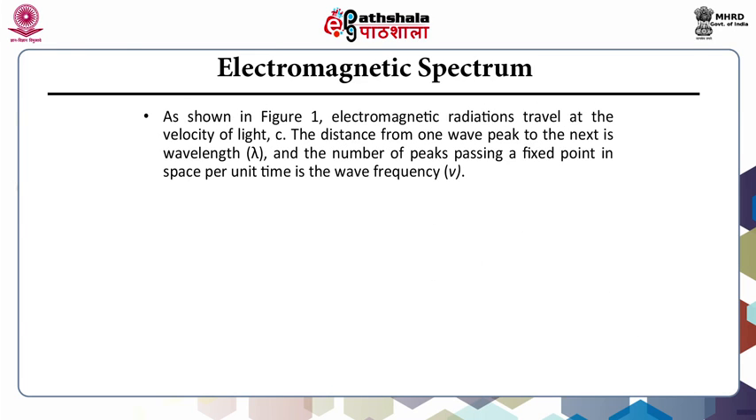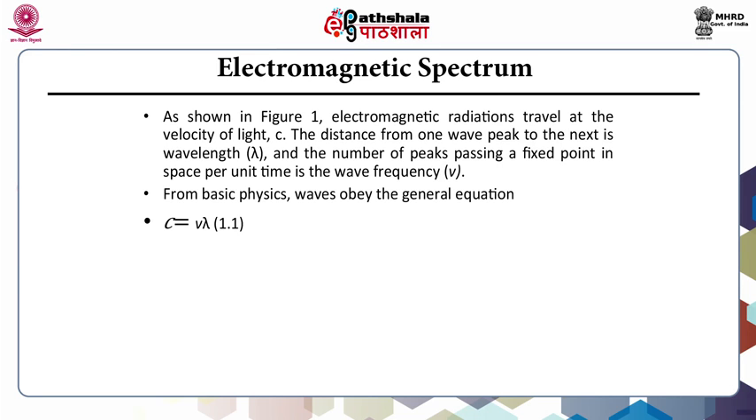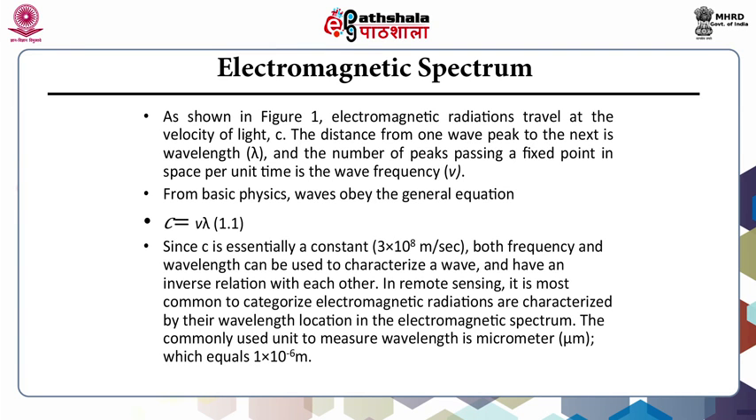Electromagnetic radiations travel at the velocity of light. The distance from one wave peak to the next is wavelength, and the number of peaks passing a fixed point in space per unit time is the wave frequency. From basic physics, waves obey the general equation, that is C equal to ν λ. Since C is essentially a constant, both frequency and wavelength can be used to characterize a wave and have an inverse relation with each other.